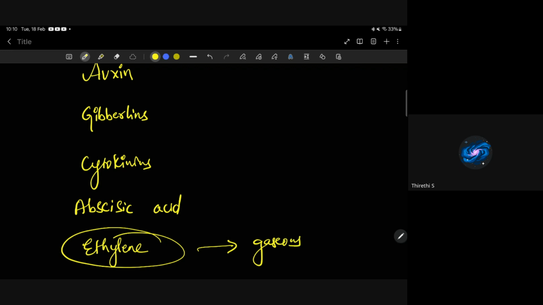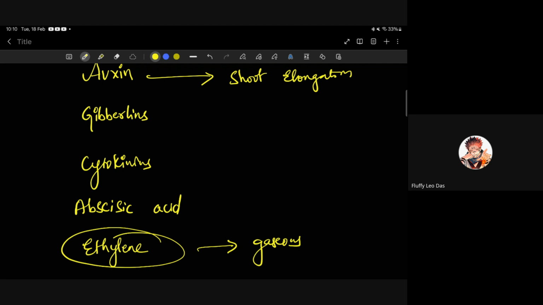So what is the function of auxin? Tell me. Khalid will tell me. Cell elongation. And there is one more function of auxin. We have learned many functions of auxin, right? What is the next function?